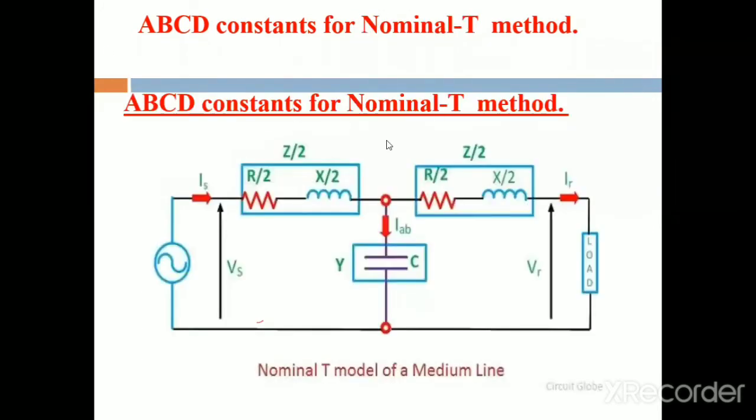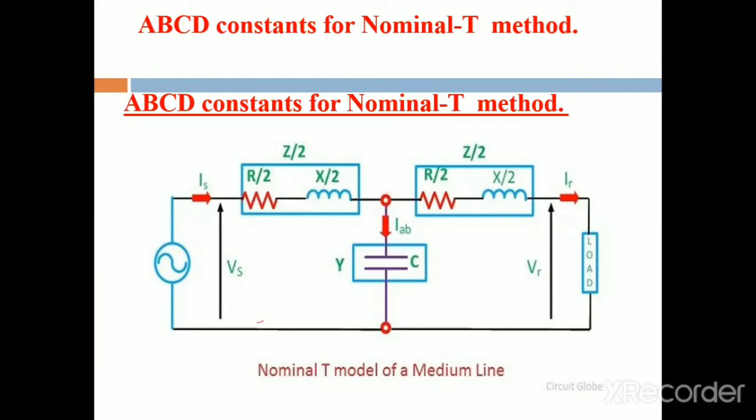Next, coming to the nominal T method, ABCD constants for the nominal T method. We already know the equivalent circuit diagram for the nominal T method. This is the equivalent circuit diagram. What is meant by the nominal T? Depending on the connection of the capacitance, it is called the nominal T method or the middle condenser method.